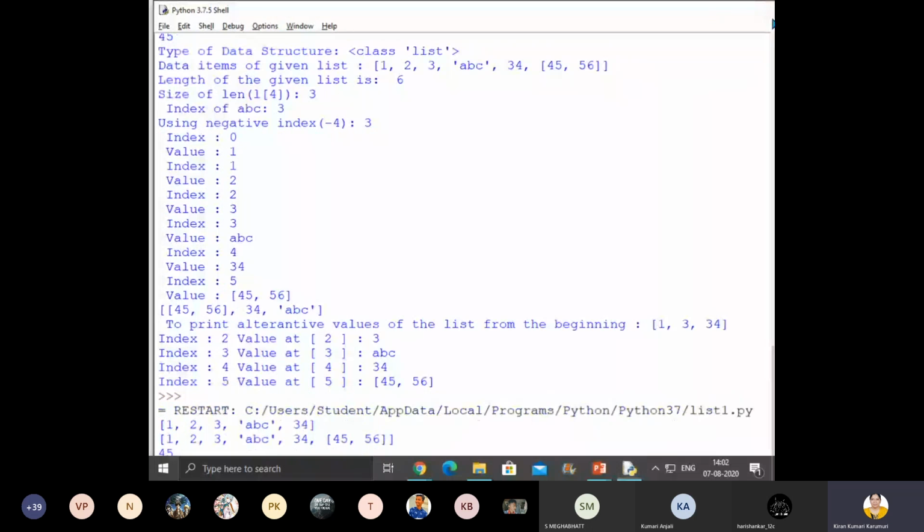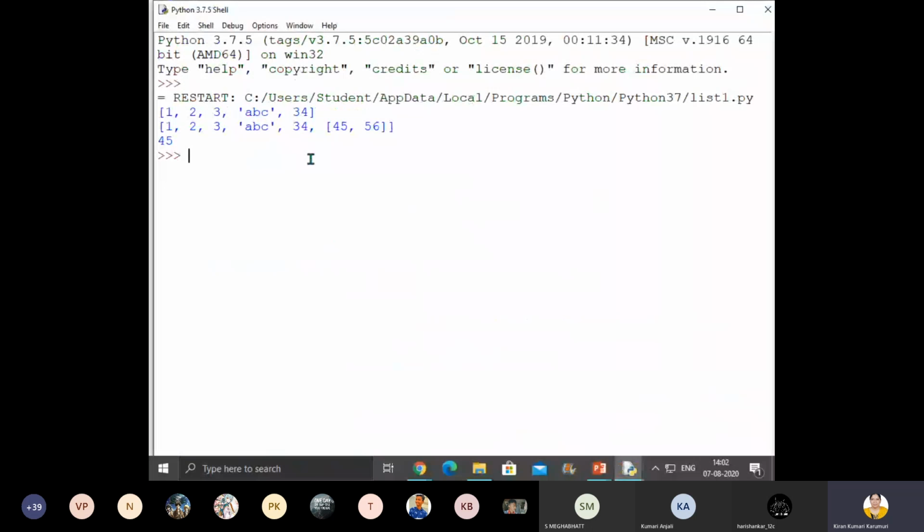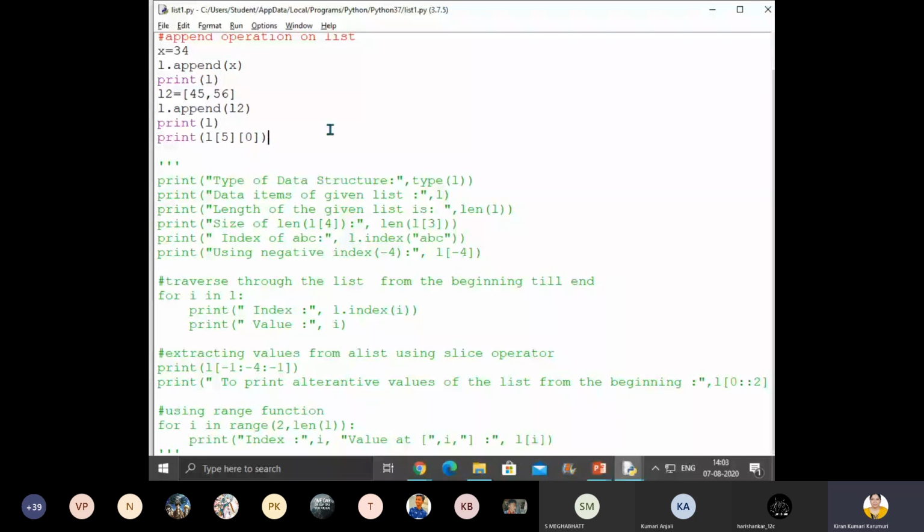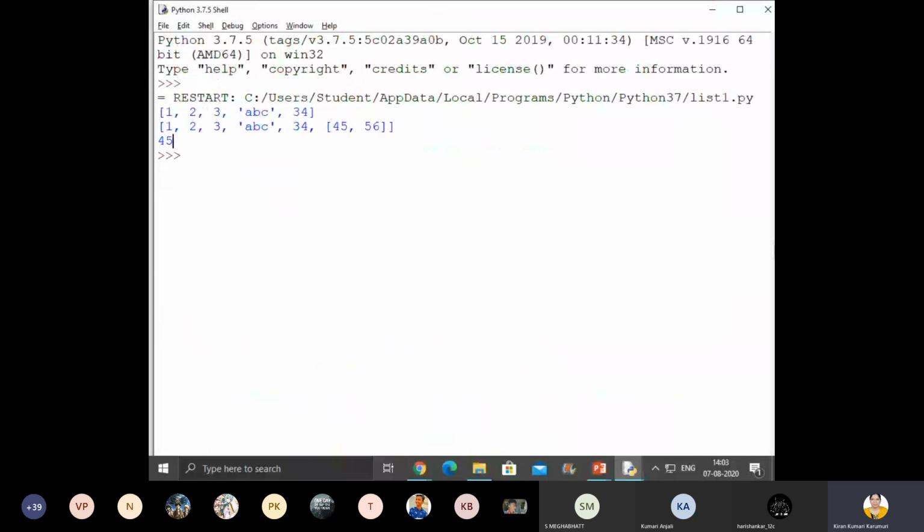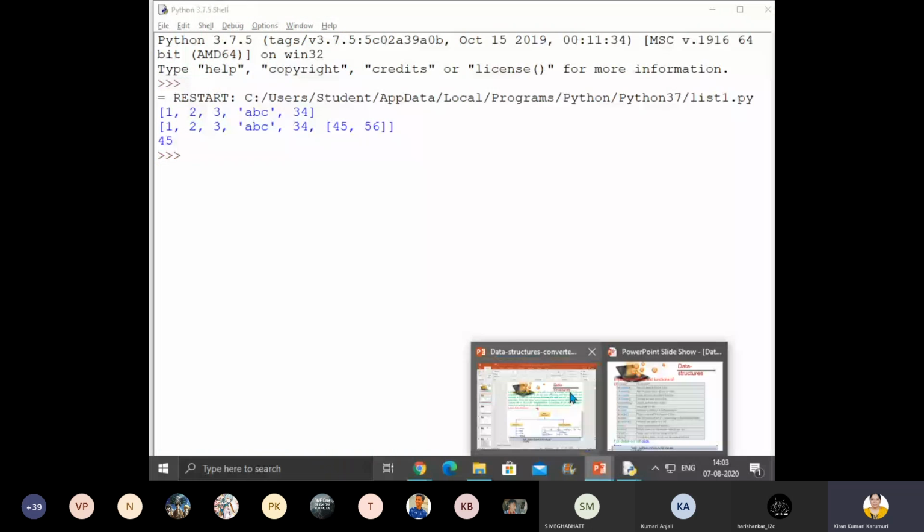Okay, now let me show you. See, now you can see, children, what is the fifth index's 0th index? 0, 1, 2, 3, 4 and fifth. In the fifth index we have a sublist. So to get the 0th element in it, we have to use one more subscript. Is it clear to everyone, children? Got it? So inside a list it is not homogeneous data. It is a collection of different data items. Anything can be inside a list, you can keep it like this.